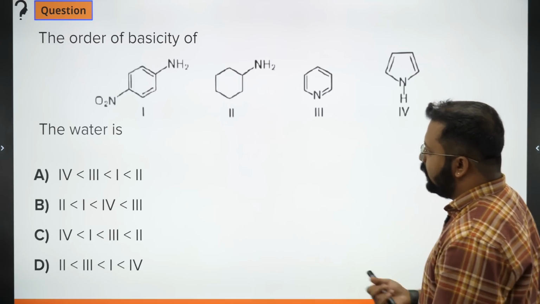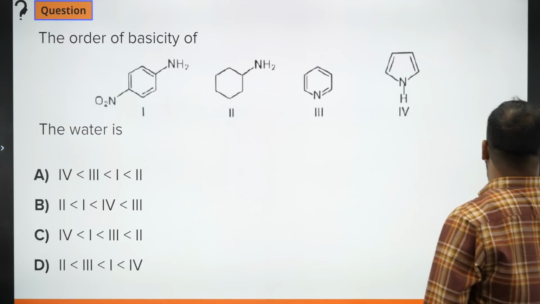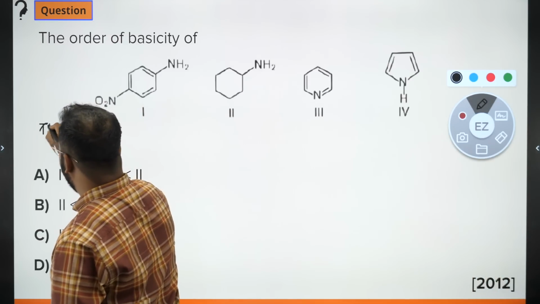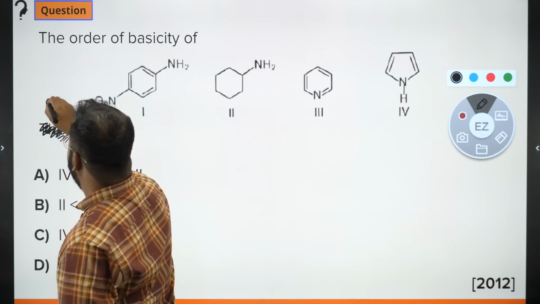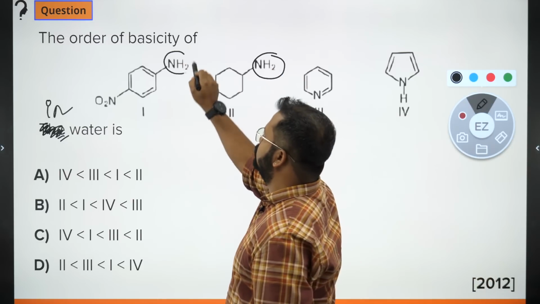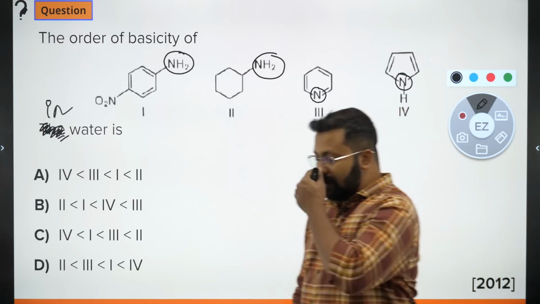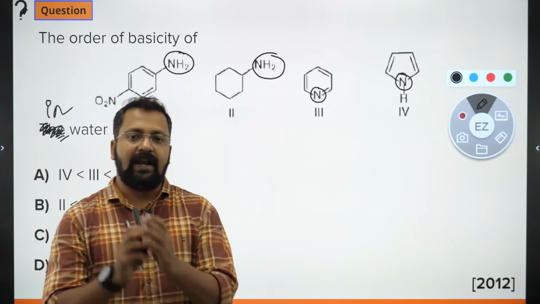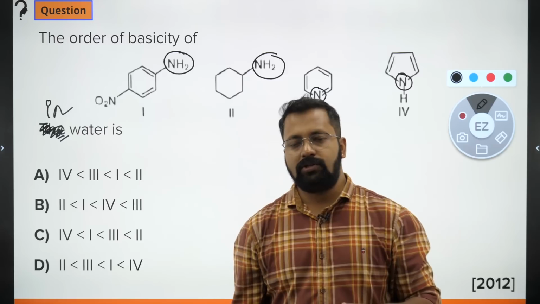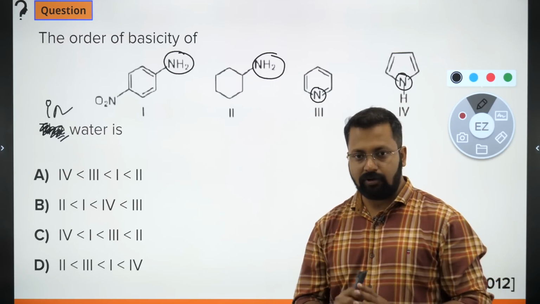Next is this. The order of basic strength of this in water is, again basic strength हमें निकालना है. अब देख लो NH2. All nitrogen atoms are not alike, so remember basic strength depends on the availability of nitrogen, availability of lone pair on nitrogen. If lone pair is involved in conjugation, then it is not available for donation. Okay, it is less available for donation.